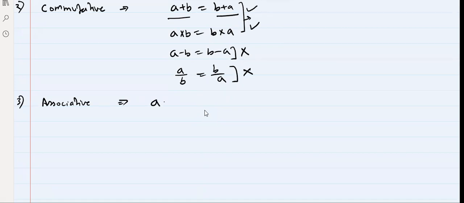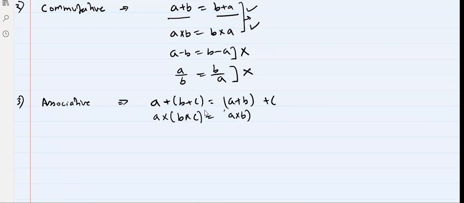A plus B plus C can be written as A plus B plus C, grouped differently, or A into B into C can be written as A into B into C. A into B plus C cannot be written as A plus B into C, because this is wrong.